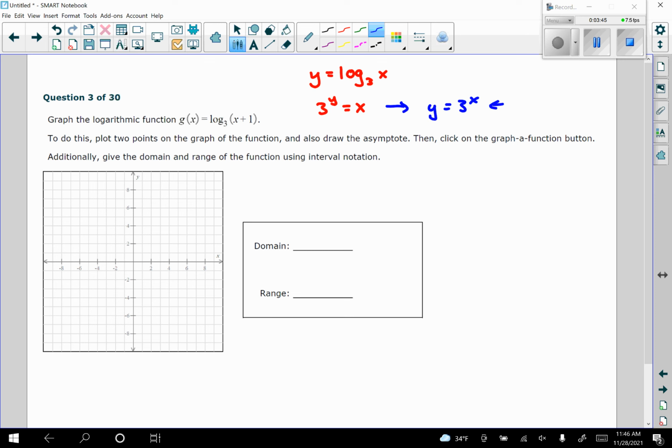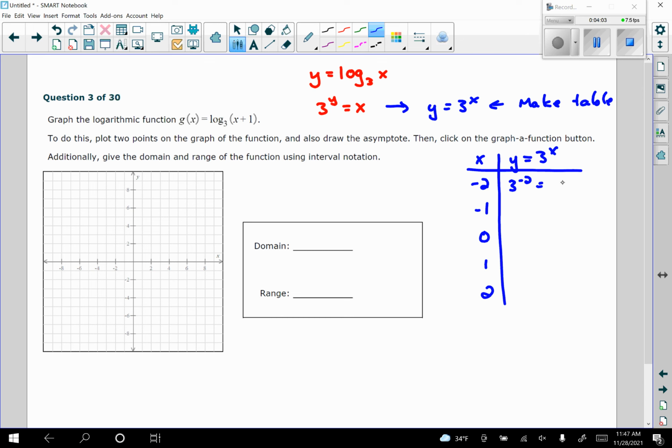So we want to make a table for this. I'm going to do this right here. We have x and then y equals 3 to the x. I'm just going to choose negative 2, negative 1, 0, 1, and 2. So 3 to the negative second becomes 1/3 to the second if I just take the reciprocal, so we get 1/9. 3 to the negative first just becomes 1/3. 3 to the 0 is 1. 3 to the first is 3. And 3 squared is 9.